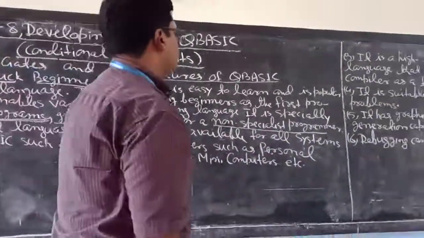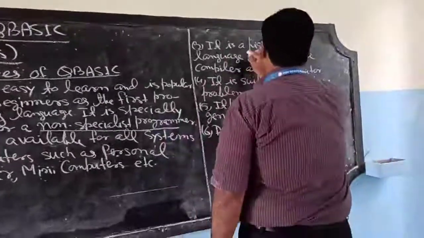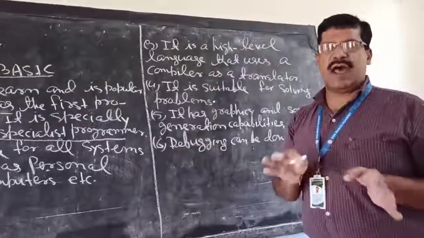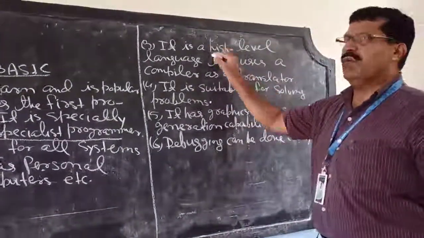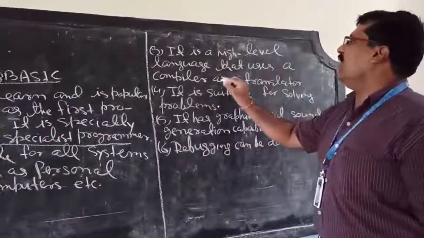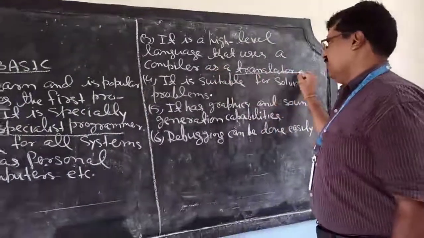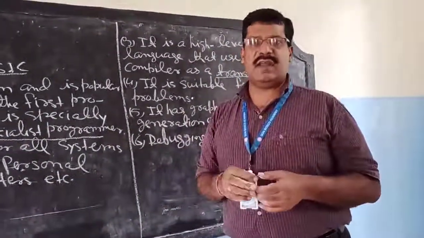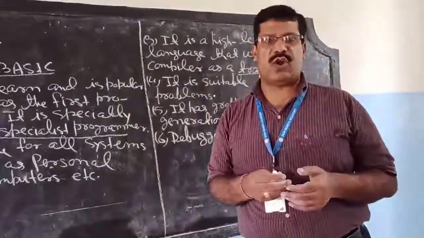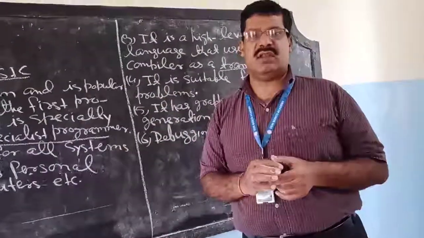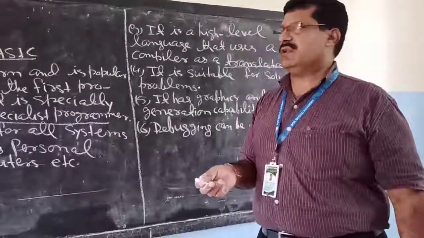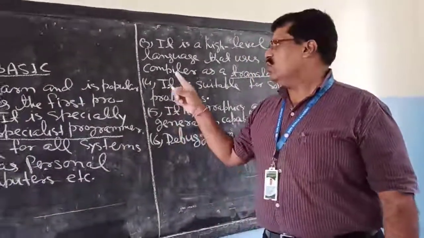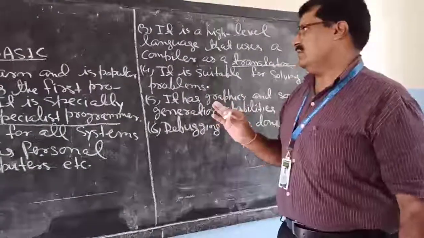Now the third feature, it is a high level language. In class 6 I taught you there are more than 200 high level languages. It is one of the high level languages that uses a compiler as a translator. What is a translator, a language processor? It is used to convert our program written in high level language, called the source program or source code, into machine code, called the object program or object code. And which translator does QBasic use? Compiler, not the interpreter.